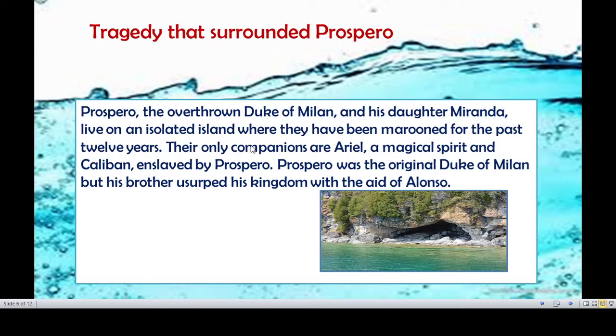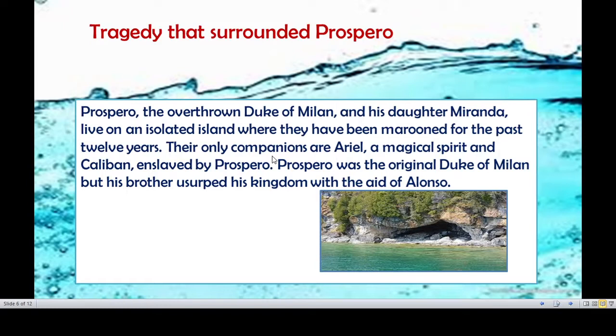That was the unfortunate thing for Prospero. It is not at all easy to make someone go out of the country when he is in power. But Antonio and Alonso did that by joining together. So Prospero unfortunately had to go out of the country. Now Prospero becomes powerless. Along with his daughter, he went out of the country and they reached an island.